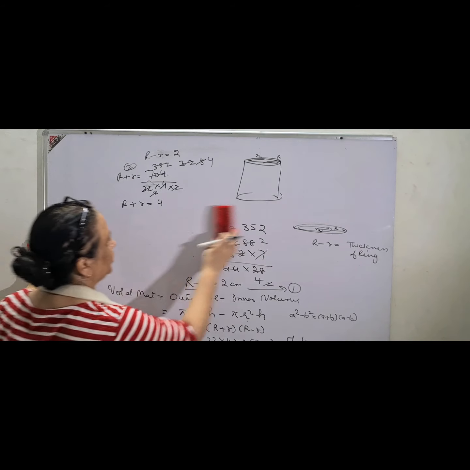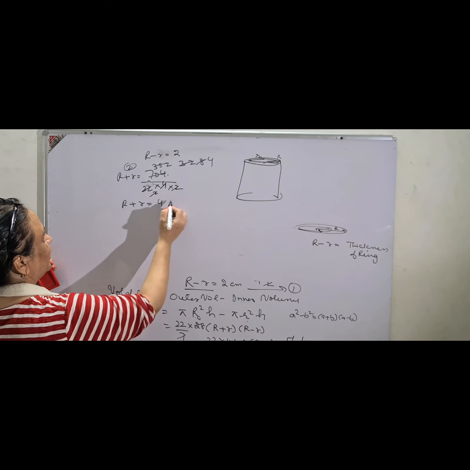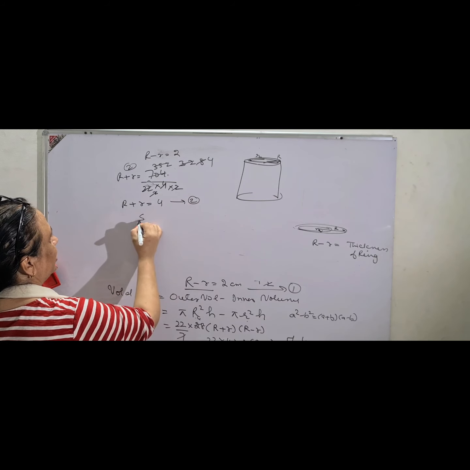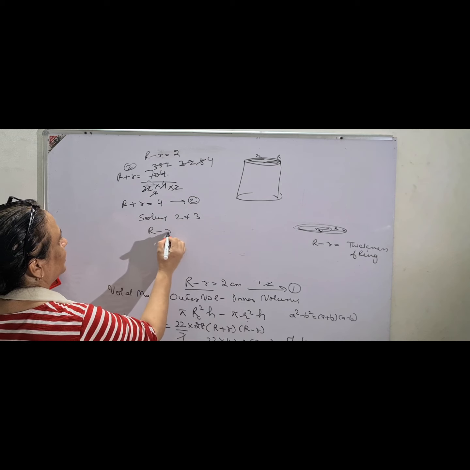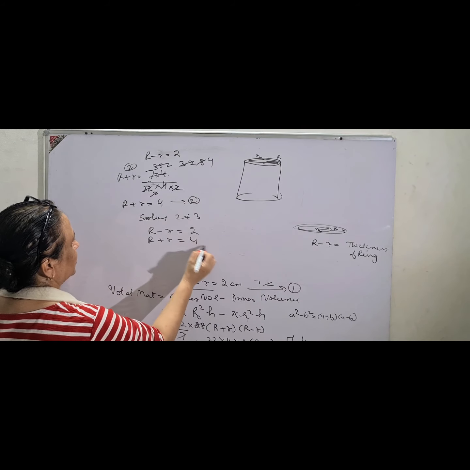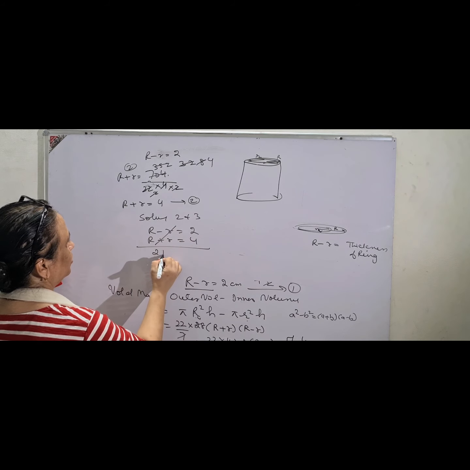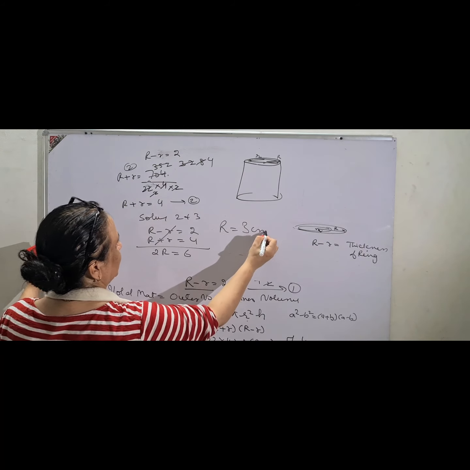Now see, you have two equations. First one is R minus r is 2, and the second is R plus r is 4. Solving these two is the required answer, children. R minus r is 2, R plus r is 4. Simultaneously we solve it. 2R is equal to 6. Therefore R is equal to 3 centimeter.